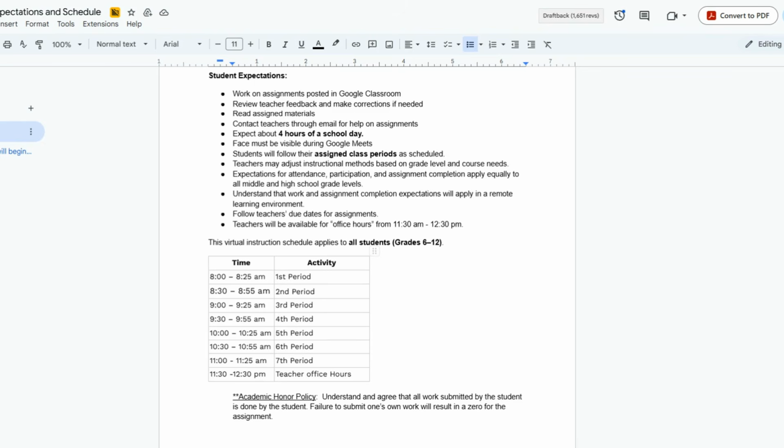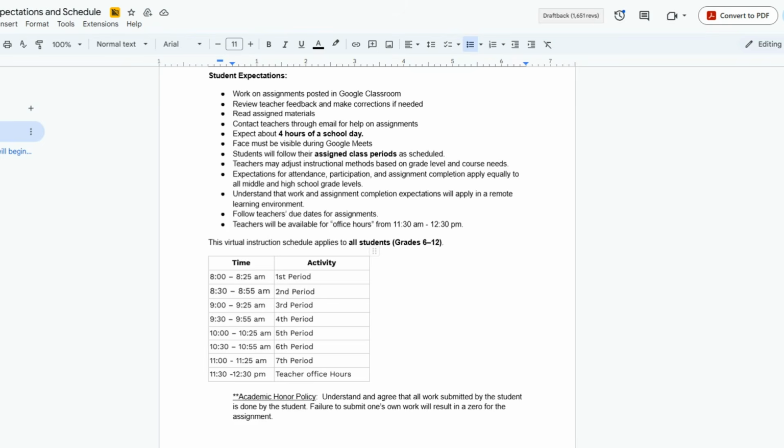So you can see that first period is online from 8 to 8:25 with a Google Meet. Several teachers have a Google Classroom. The link to that Google Meet is right in that Google Classroom towards the top left corner, and students would use that to meet with their first period teacher. Second period begins at 8:30, and you can see here the rundown of class periods 1 through 7, with each class being about 25 minutes for those teachers to interact with our students.